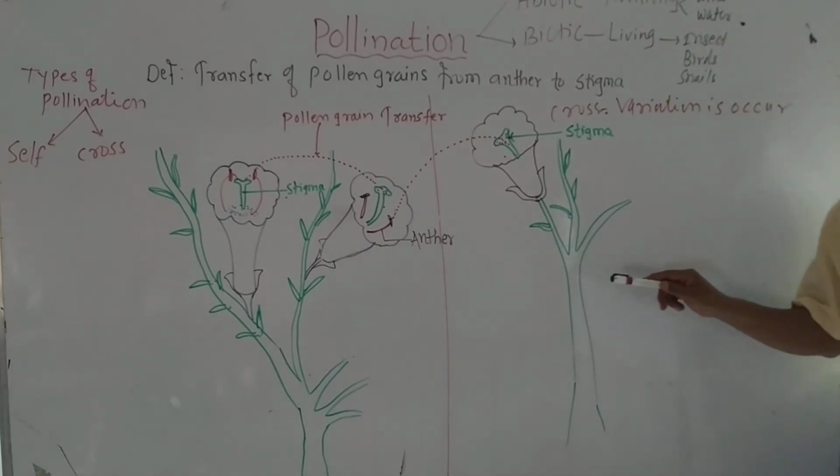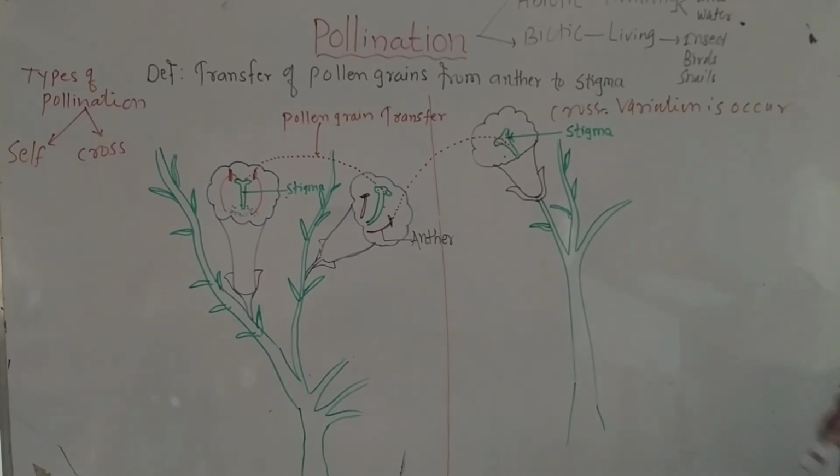While in case of cross-pollination, the transfer of pollen grains is from the anther of one flower to the stigma of another flower, which is present on a different plant but of the same species. That is called cross-pollination.